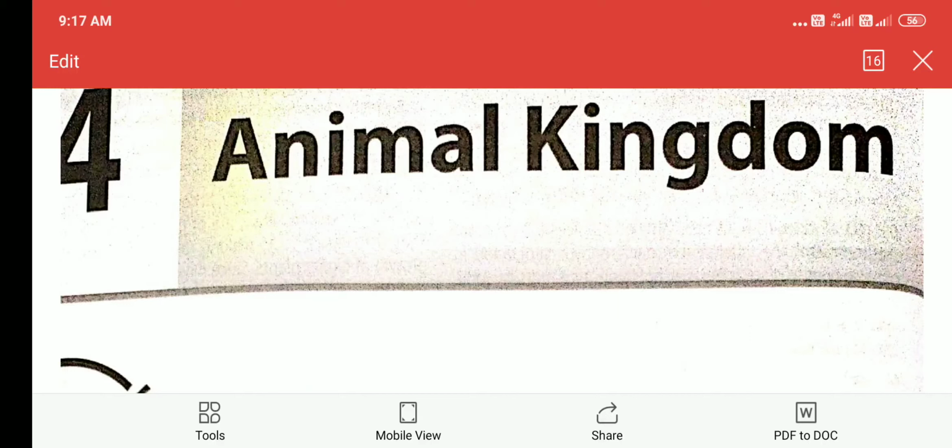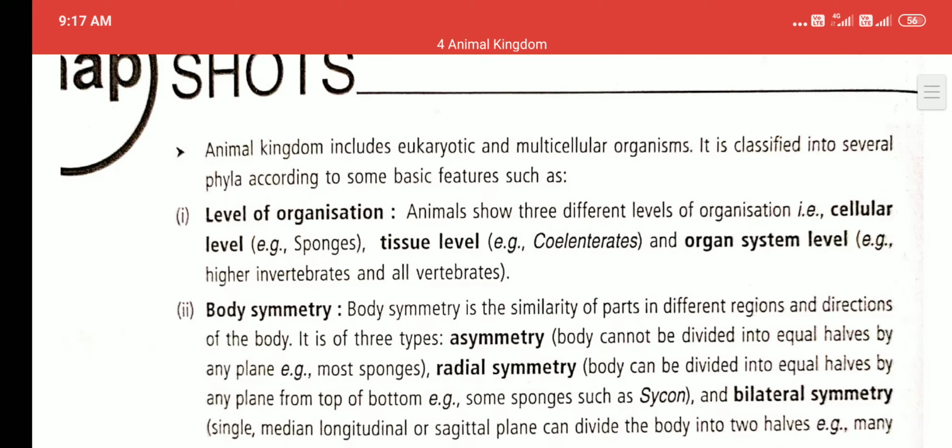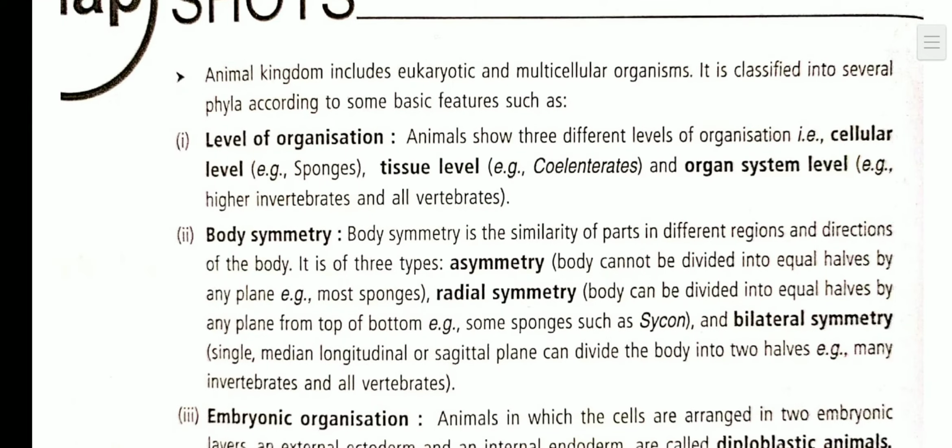Dear students, today we will start with our lesson number 4, the animal kingdom. As you already know, the animal kingdom includes eukaryotic and multicellular organisms, and these eukaryotic and multicellular organisms are classified into different phyla on the basis of